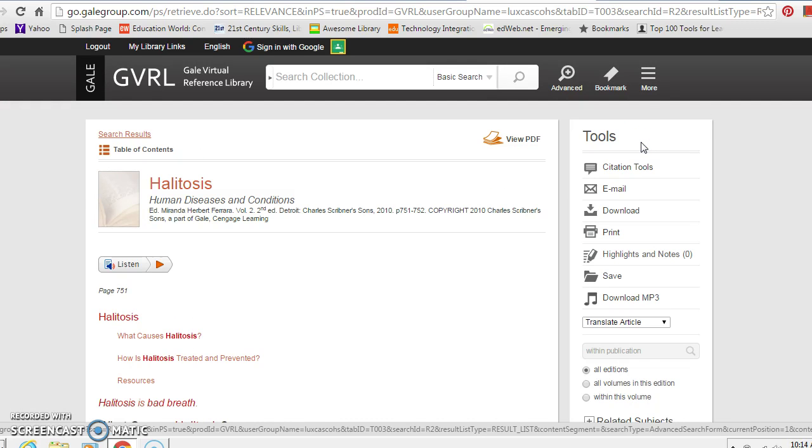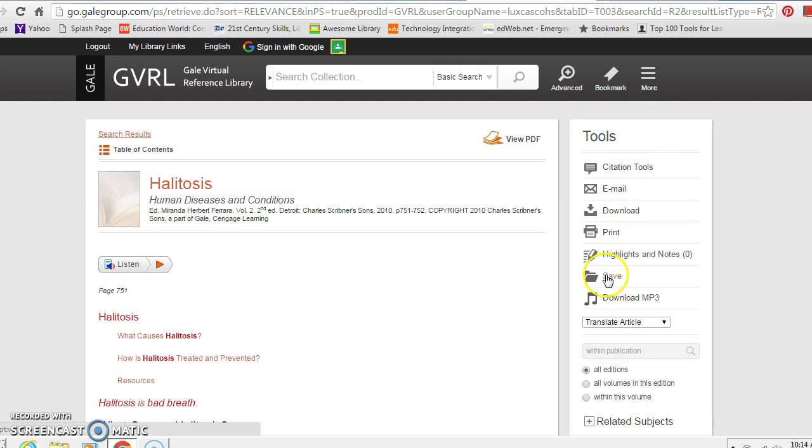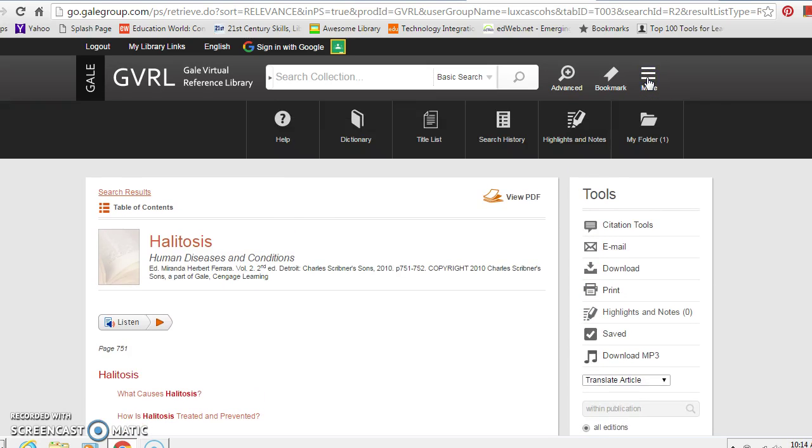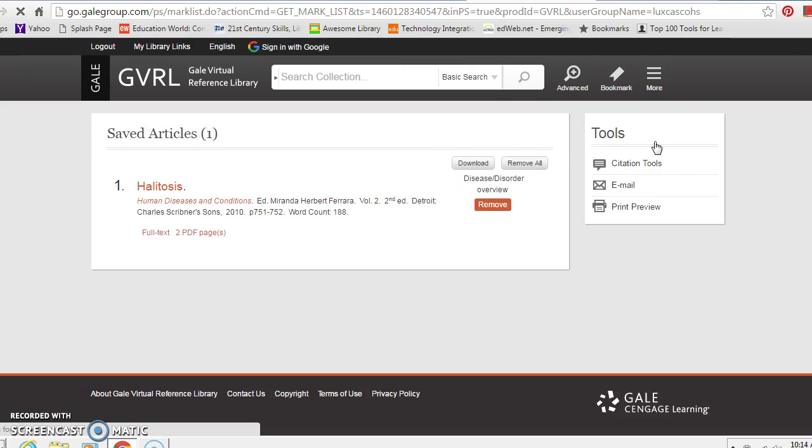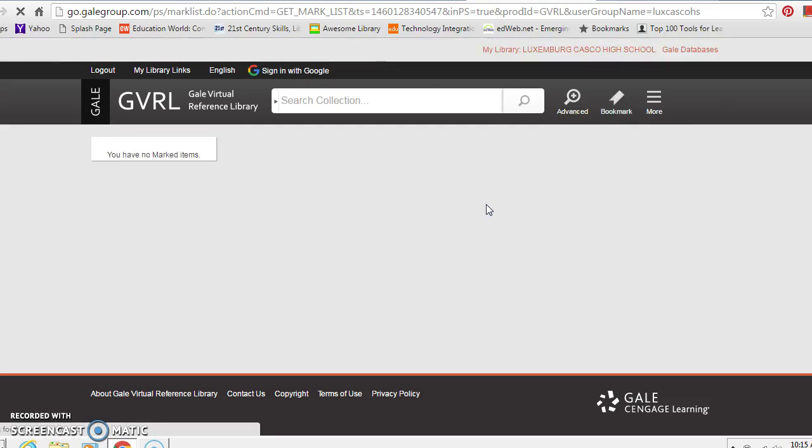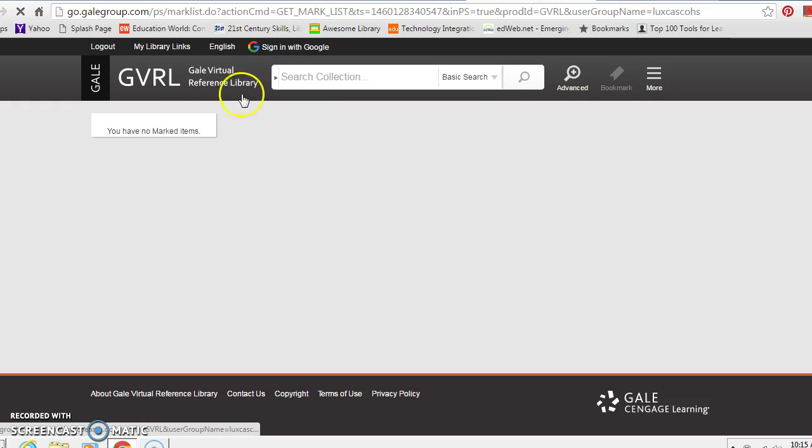Now let's say you want to save this and work on it later. Well, you could just go down here to save and click that. You see the check mark, so you know that this article is saved, but where would you find it? If you look up here, we have Advanced, Bookmark, and More. Let's just click on More. You'll see Help, Dictionary, Search History, Highlights, Notes, etc. Go down to My Folder. Let's click that. And you'll see that you have the saved article there that you can work with and edit at your convenience. Okay, now I won't be needing this, so I'm just going to delete it. And let's go back to our list again.